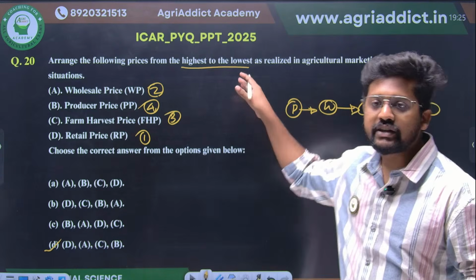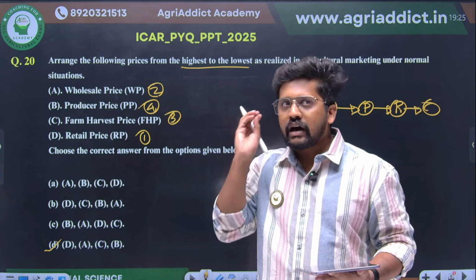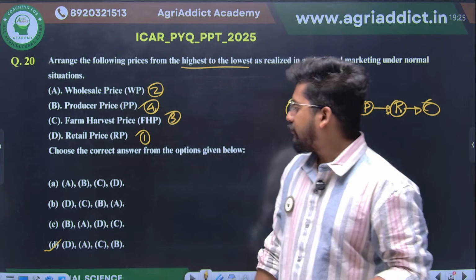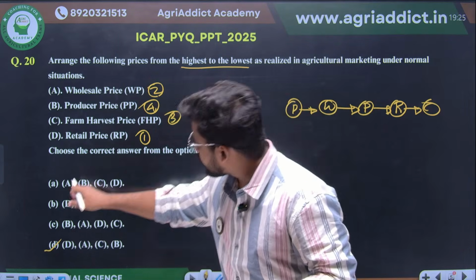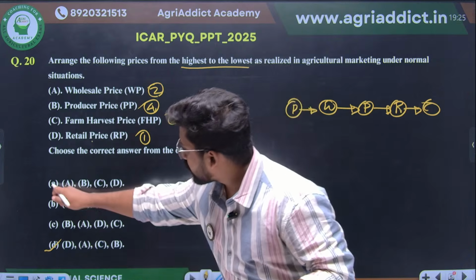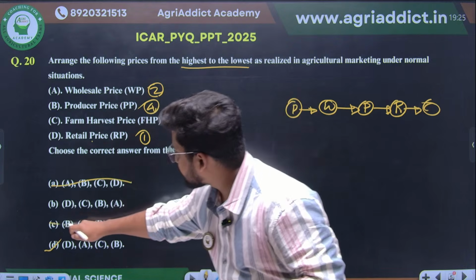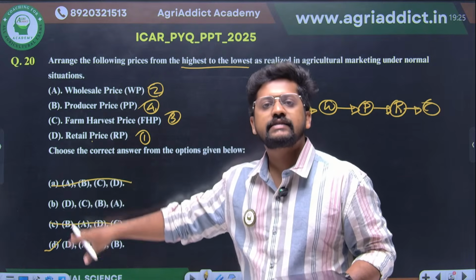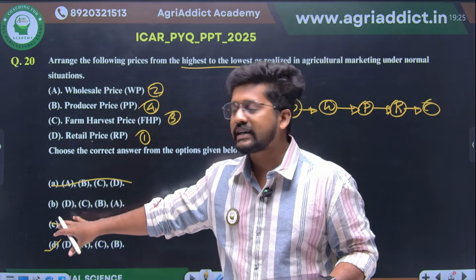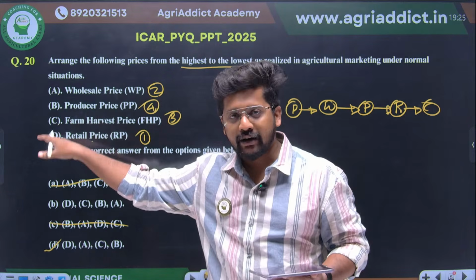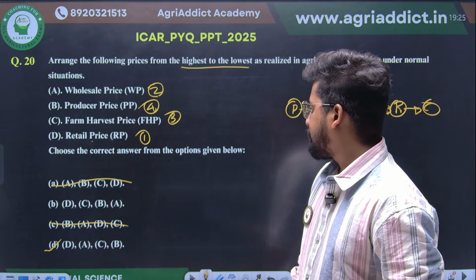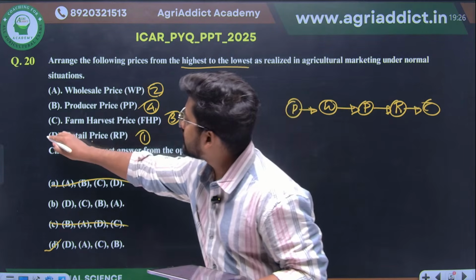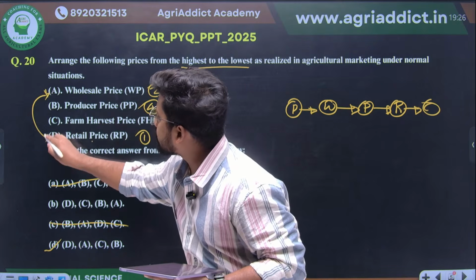So this is how, see, we are just applying the logic. Here we are applying the concept. And once you already know the retail price, you can already eliminate these two options, right? Because we already know that the retail price is higher. So eliminating these options, it's a little easier to arrive at the answer, rather than getting confused here. I hope you got my point, because retail price and wholesale price, these two things you are already sure of.